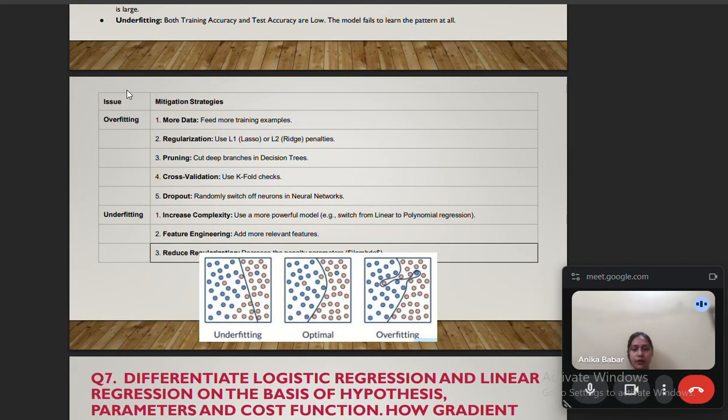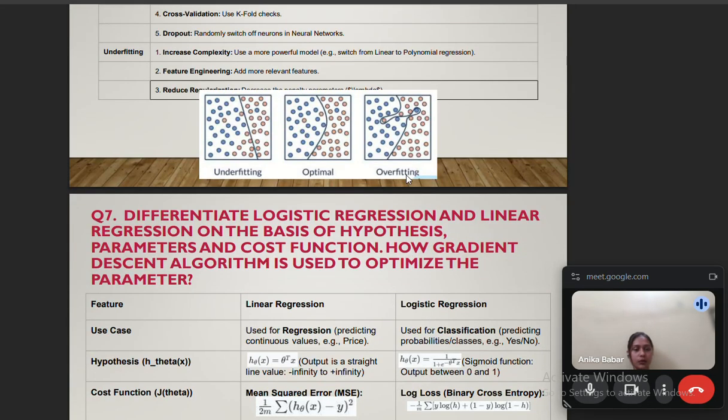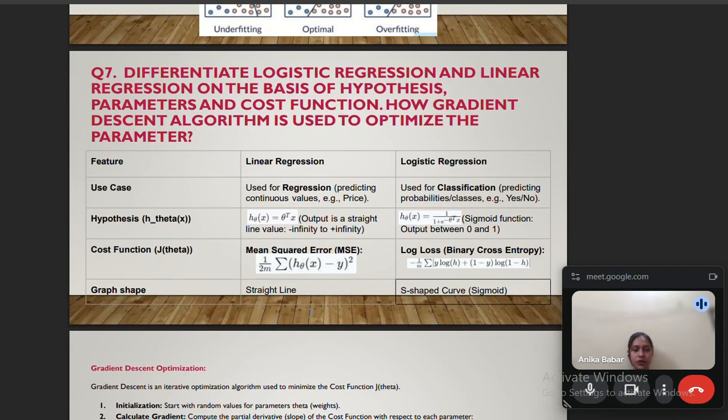Identification, you can go through it for both overfitting and underfitting. Now we have here the fixes for overfitting and underfitting. So we have, first, more data, regularization, pruning, cross validation, dropout, and for underfitting, increase complexity, feature engineering, and reduce regularization. So here is the diagram. We'll go through it.